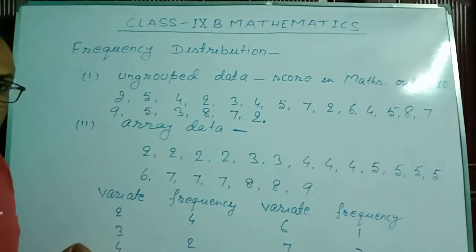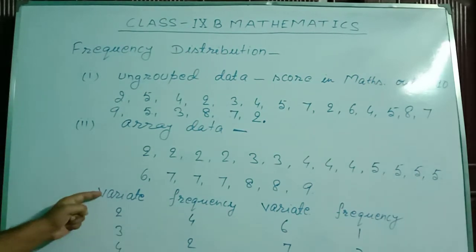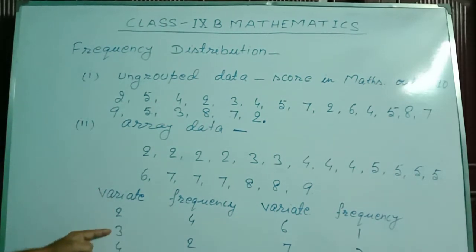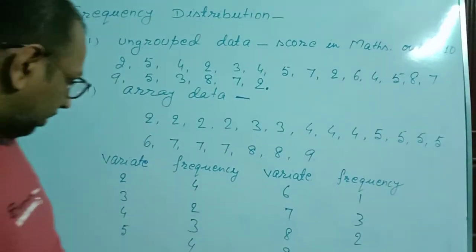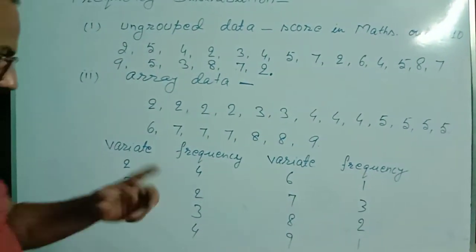Now we are going to prepare the frequency table. In variate, I wrote 2, 3, 4, 5, 6, 7, 8, 9. There are 8 types of variates.